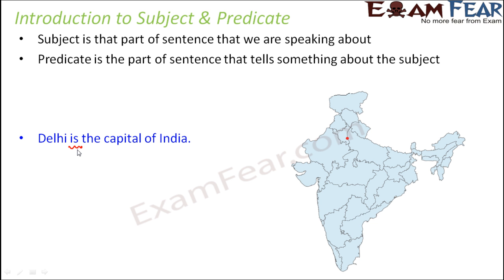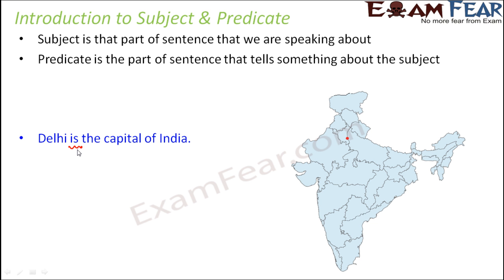This is a question that you could frame by putting what or who before the verb. So what is the capital of India? What is the answer? Delhi is the capital of India. That means here the main focus is on Delhi. That means this sentence is telling something about Delhi.